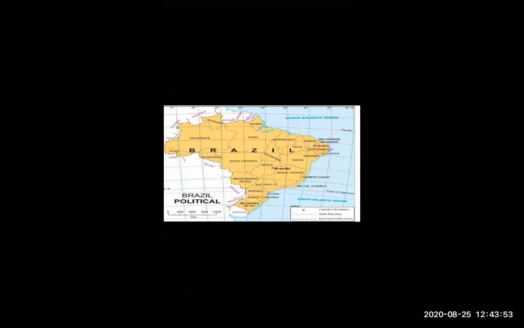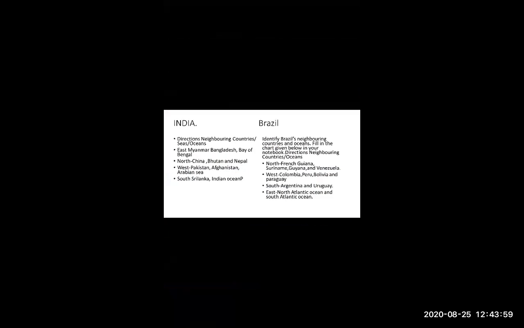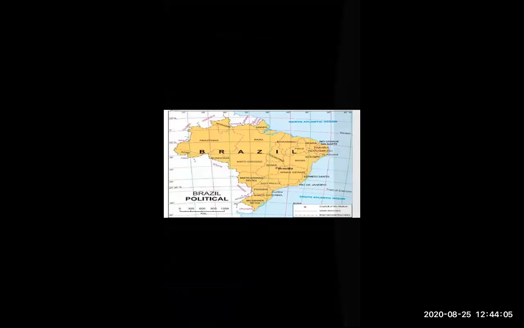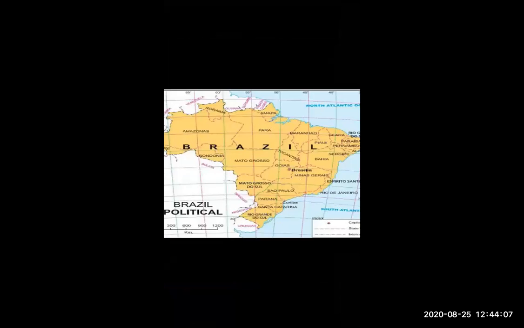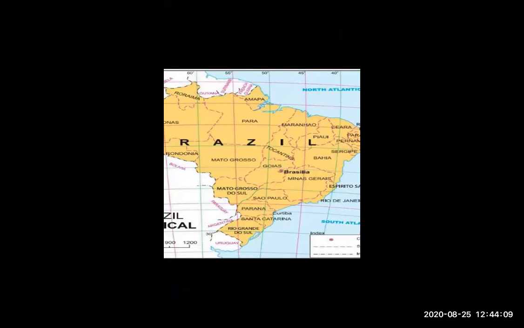These places are located on the west side. And afterward, if you are talking about south, then two places are located, that is Argentina and Uruguay.